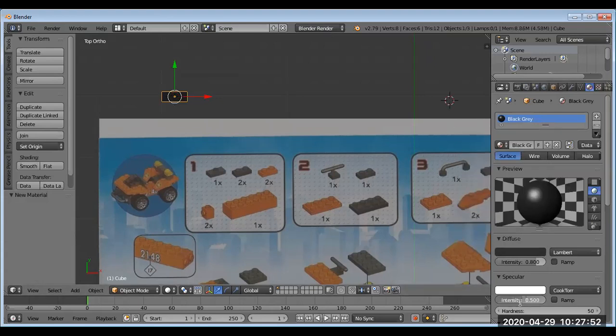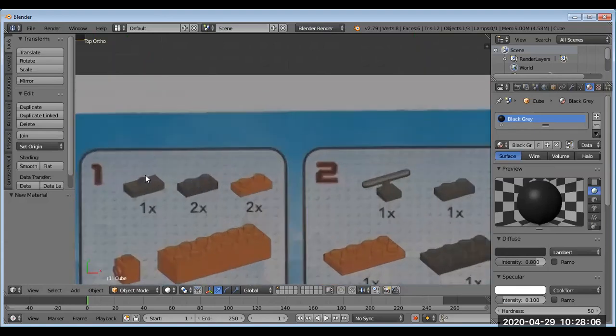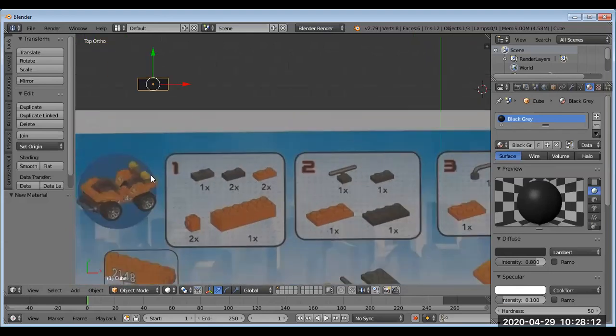I might also take the intensity of the specularity down to about 0.1 so it's not so sheeny. And so now what I have in top view is this part of my piece here. Now you can see, and I'll just zoom in a little bit, that we need to have a cylinder that is the little piece. I'm sure you're all familiar with Lego, and there's a little piece there that will fit there. So all that requires in essence is a cylinder.